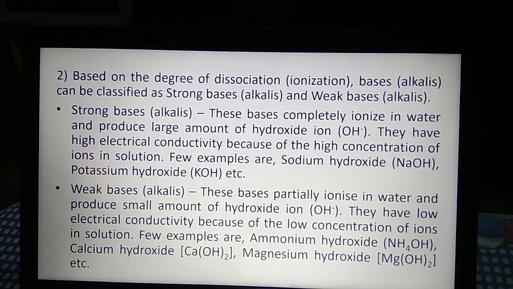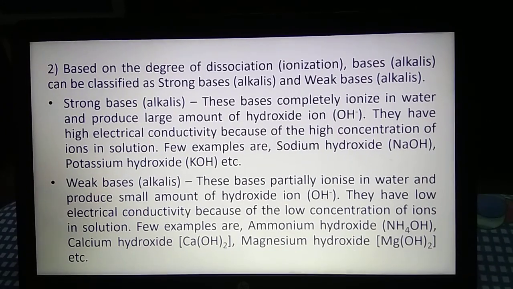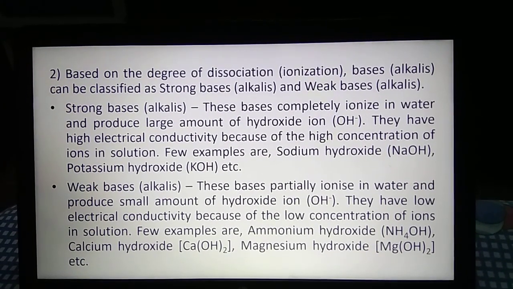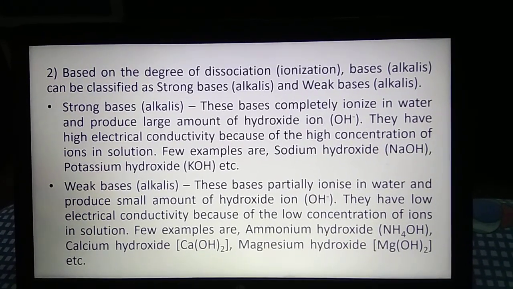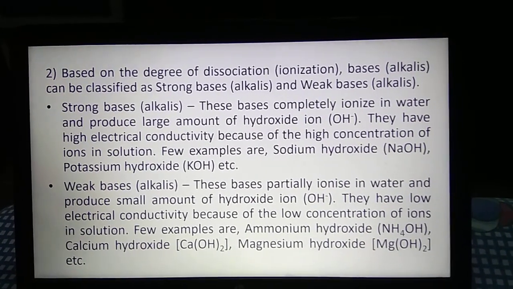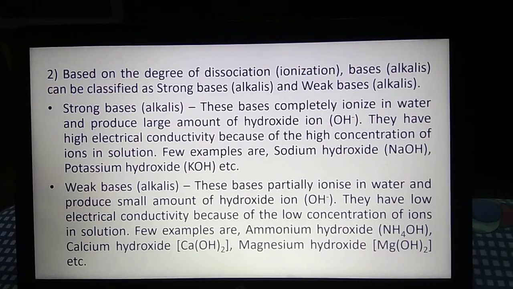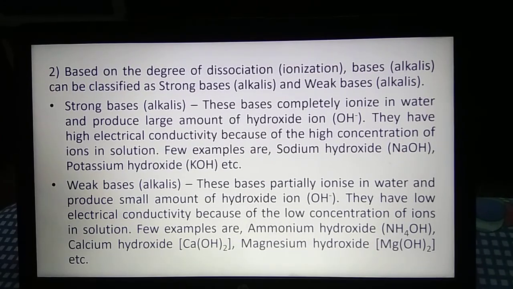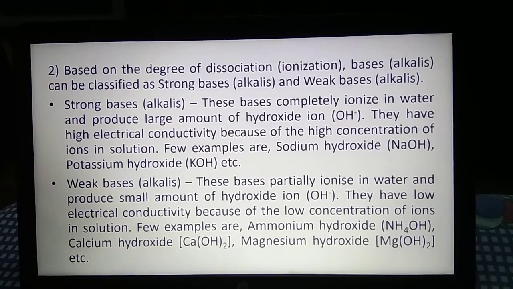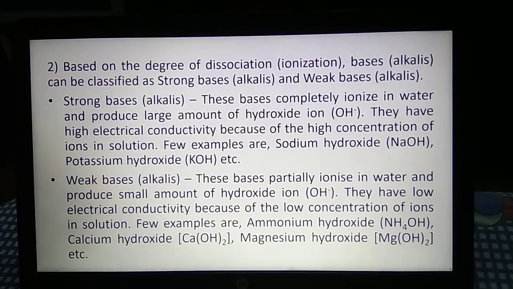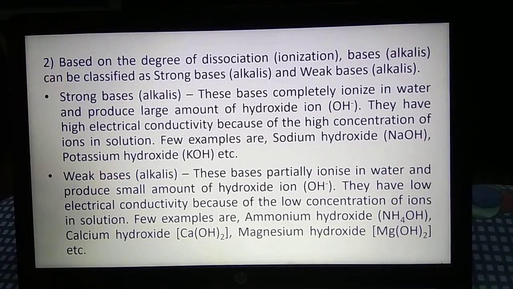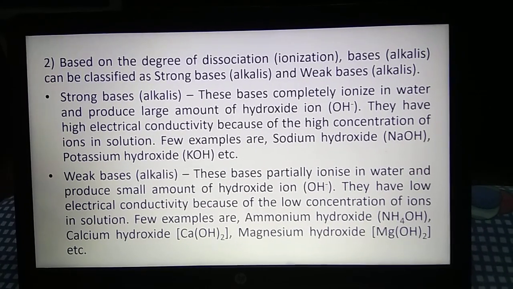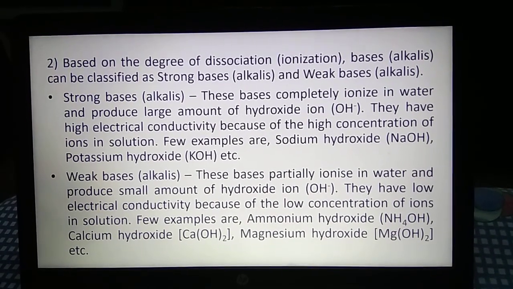Weak alkalis or weak bases. These alkalis partially ionize, that means they do not ionize completely in water and hence produce a small amount of hydroxide ions. They have low electrical conductivity because in the solutions, the concentration of ions is very less. Examples of such alkalis are ammonium hydroxide, calcium hydroxide, magnesium hydroxide, etc.